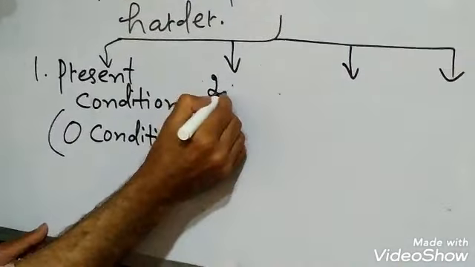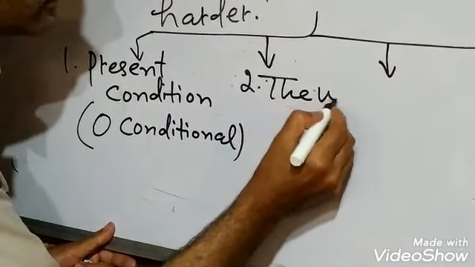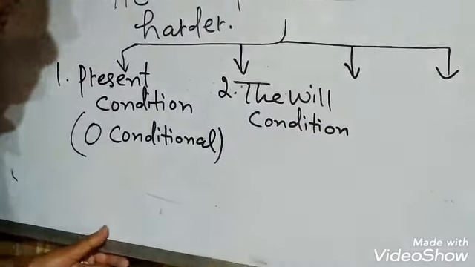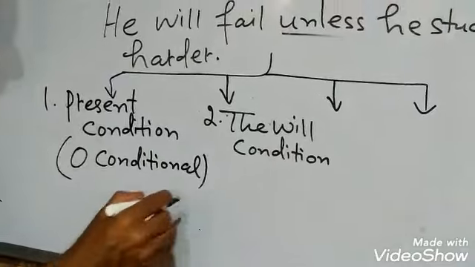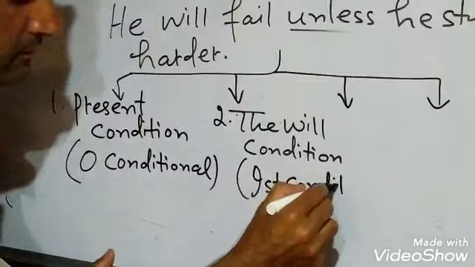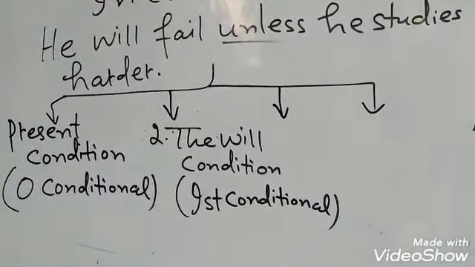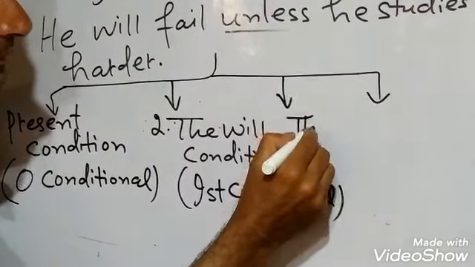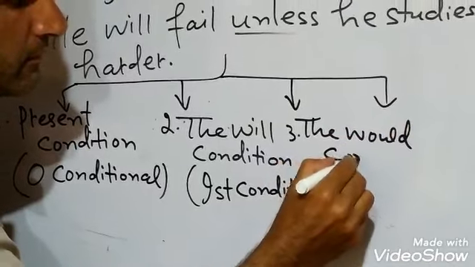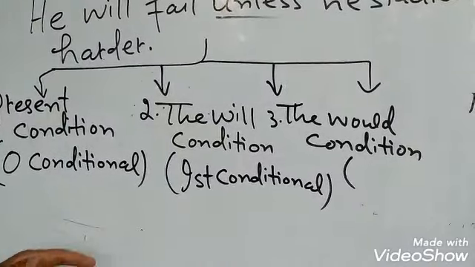Number second is called the will condition. It is also called the first conditional. Number third is called the would condition. It is also called the second conditional.